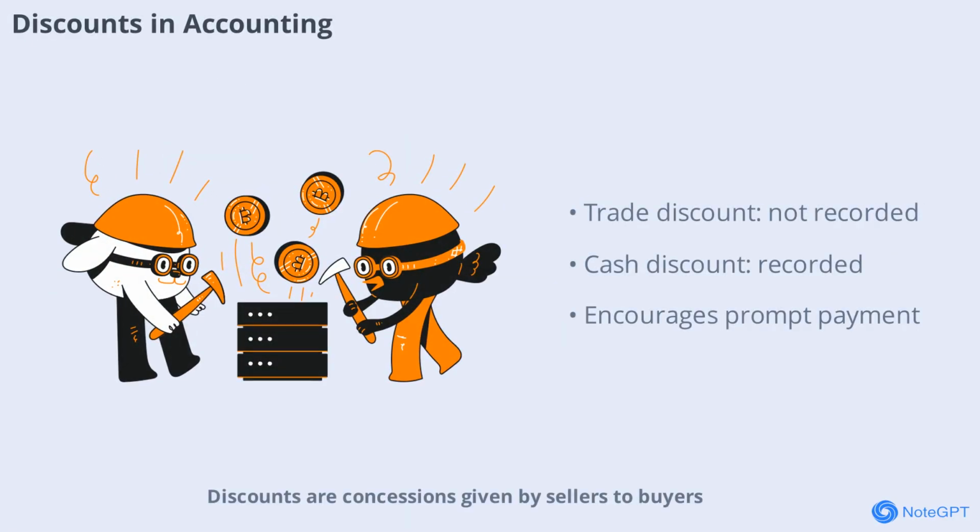Discounts are concessions given by sellers to buyers. Trade discounts are reductions on the list price at the time of sale and are not recorded separately in the books. Cash discounts are given for prompt payment and are recorded as expenses or income. Understanding the difference between these discounts is important for accurate accounting and reporting.